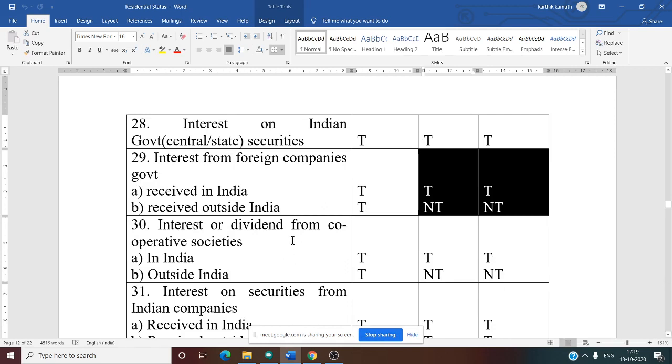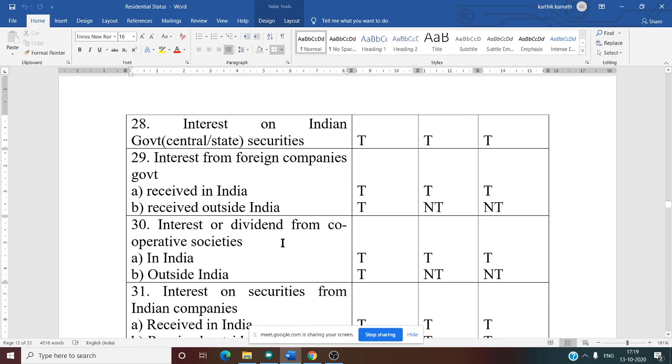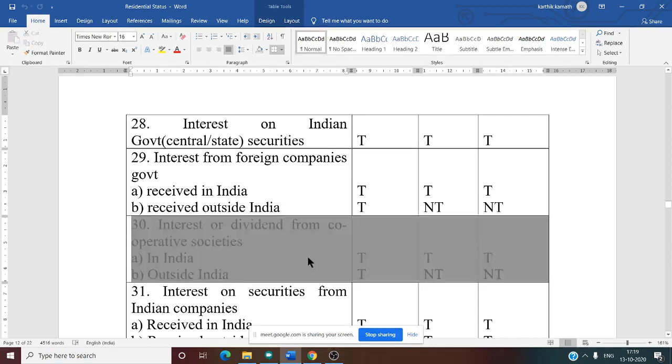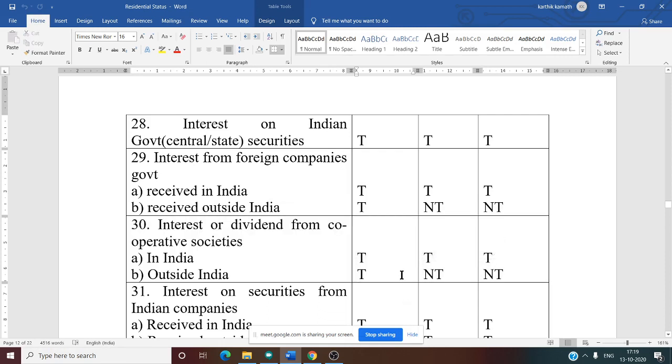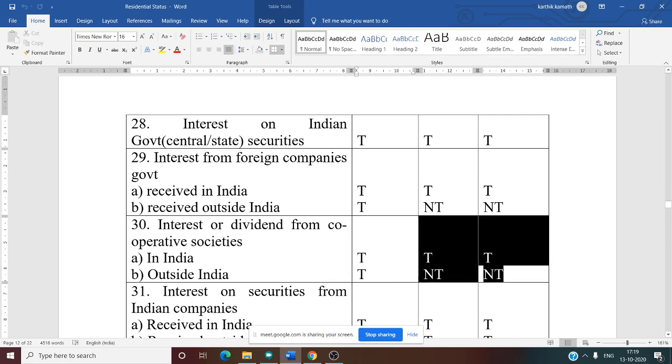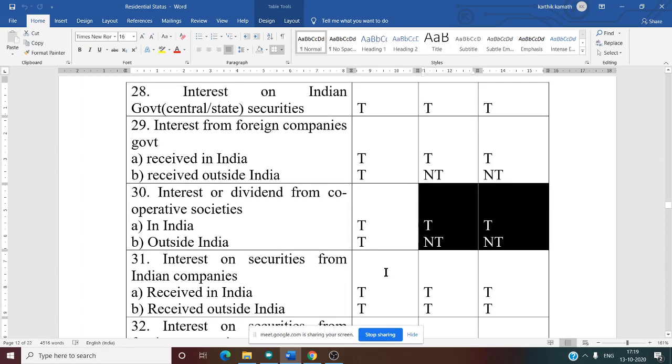So now, interest or dividend from cooperative society in India. Again, in India means all three are taxable. Outside India, only one. Only OR is taxable. NOR and NR is not taxable.